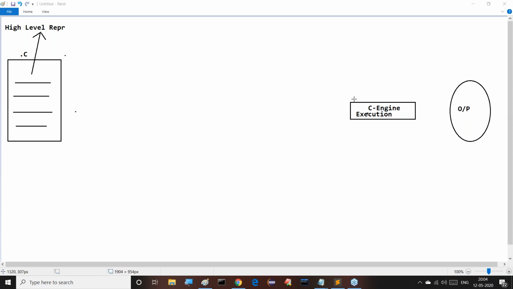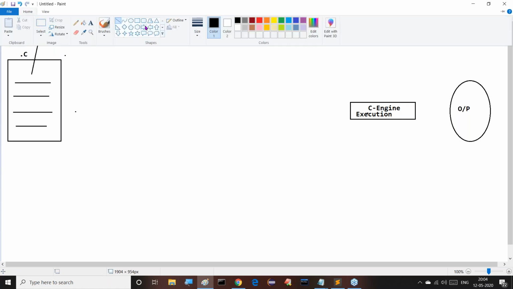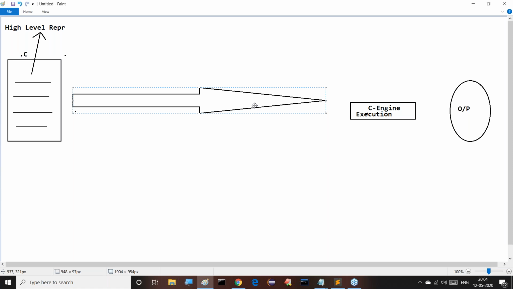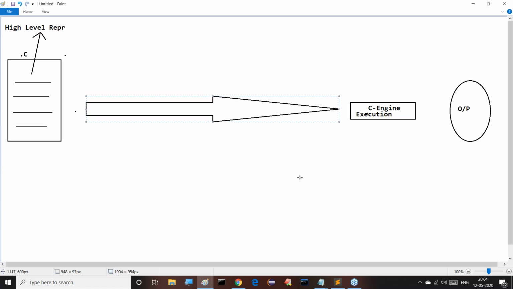This is exactly the high level representation. Next, this high level representation is understandable to the human being, but it is not understandable to the machine language, that means the engine, the C engine. Say for example, if I give the C program to the C engine, then the C engine has to execute that and generate some outputs. But in fact, what happened there? When we submit this C program, the C engine will not execute that program directly. Why is the C engine not executing that program directly?